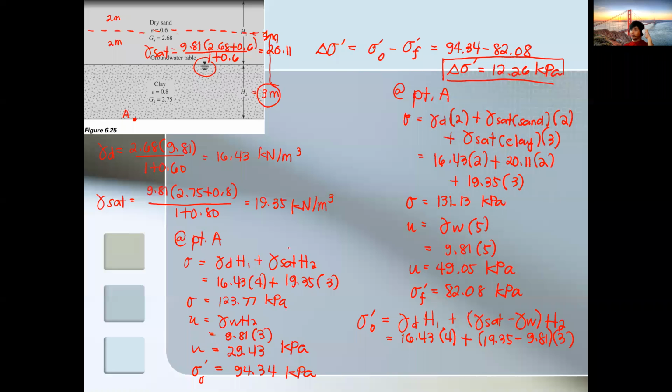So the effective stress in the original condition: 16.43 times 4, then 19.35 minus 9.81 to make it effective, times the height. So the answer is 94.34 kilopascal. The same, right? It's the same.